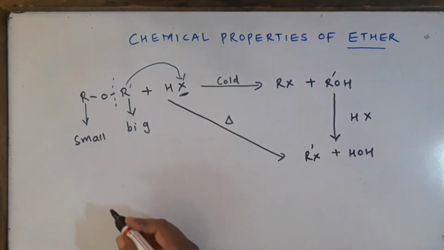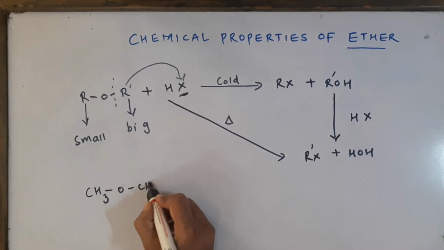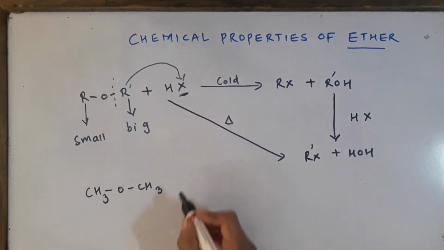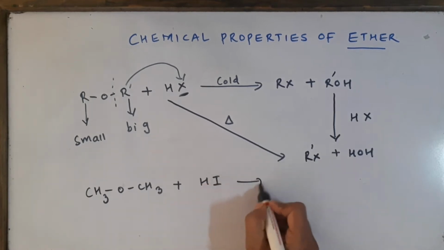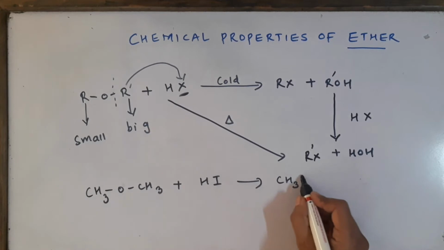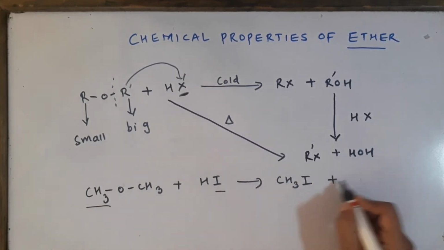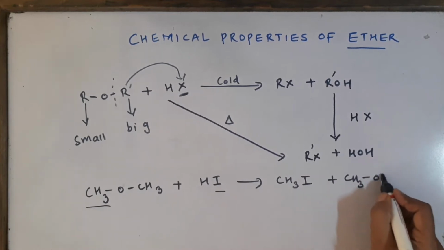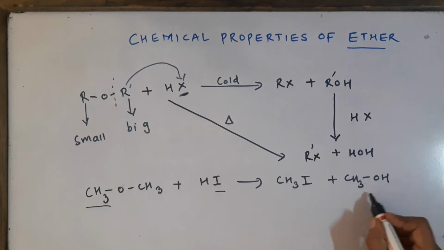Let me give you one example now. Suppose I start with dimethyl ether, CH3OCH3, and I react it with HI. Then what will I get? I'll be getting CH3I and CH3OH. This will be the first product. If we continue the reaction further with HI, then you will get